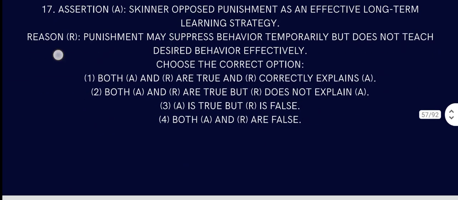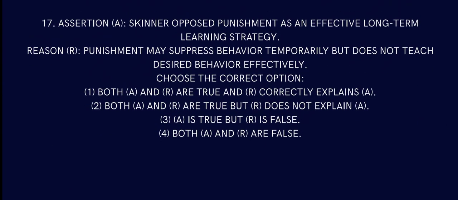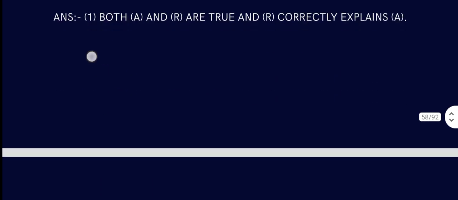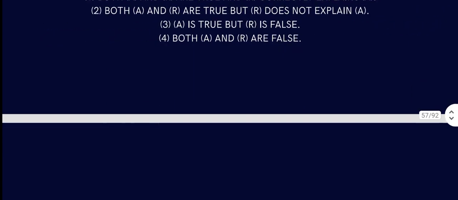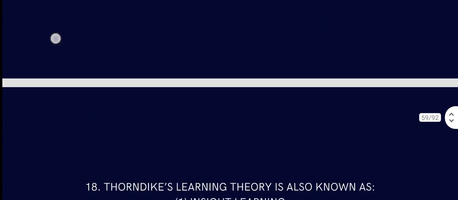Question number 17. Assertion: Skinner opposed punishment as an effective long-term learning strategy. That is correct. He opposed punishment, because punishment may suppress behavior temporarily but does not teach the desired behavior. That is true. If you punish too much, I see many fathers beating their kids, and they get worse and worse over time. So a different approach is needed here. Both A and R are true and correctly explained.